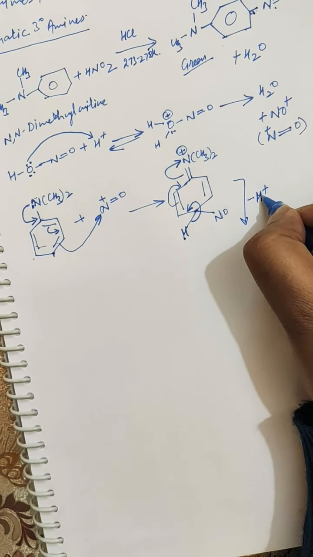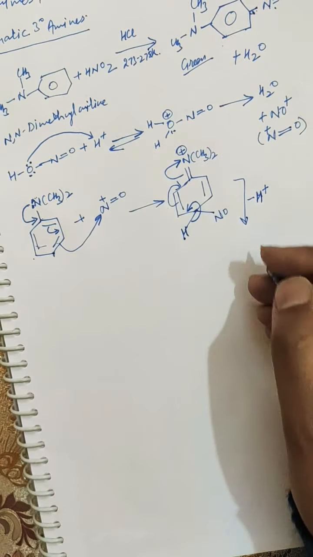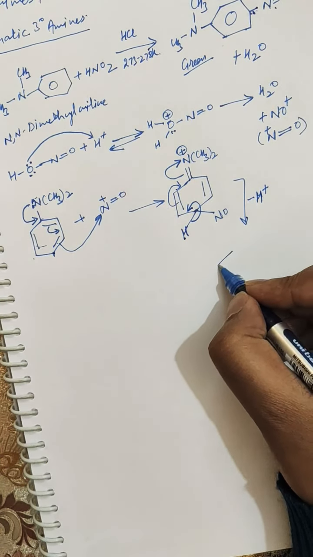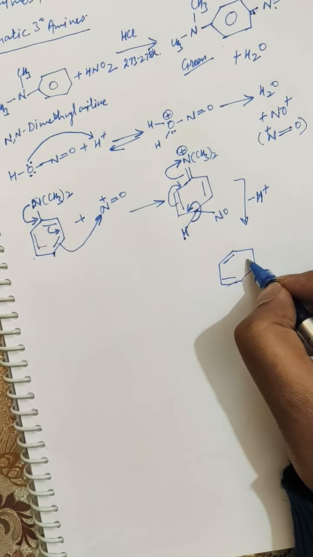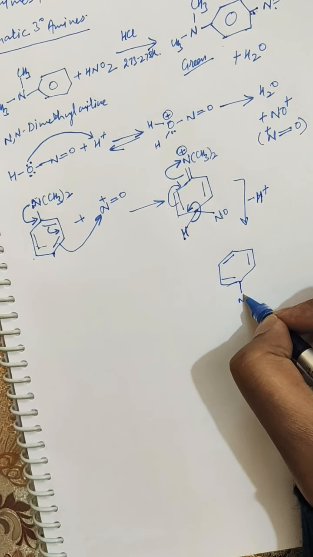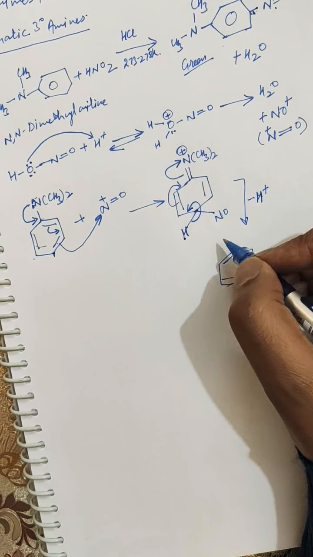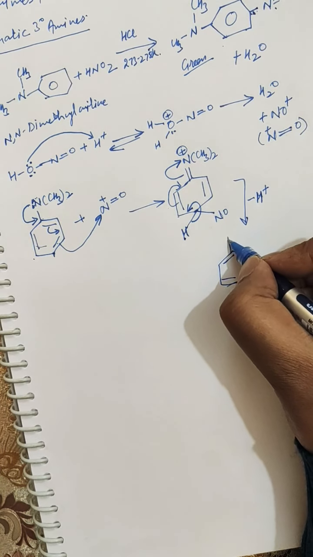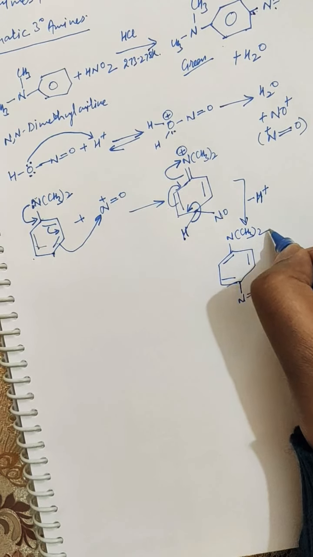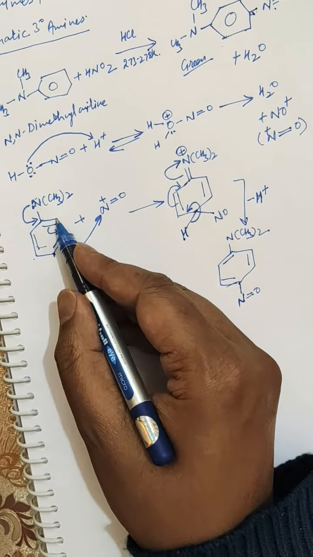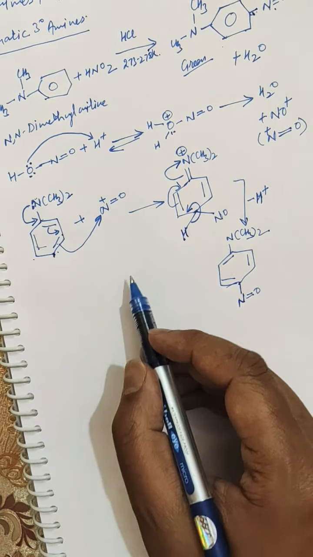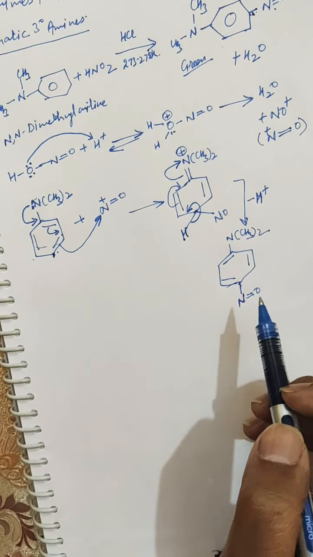Here one proton is removed, as initially one proton was consumed, and it results in the formation of N-nitroso, P-nitroso, N,N-dimethyl aniline. So P-nitroso, why P-nitroso? Because this nitrosonium group could come to the ortho, meta and para carbon, and it comes to this para position. So this is the product.